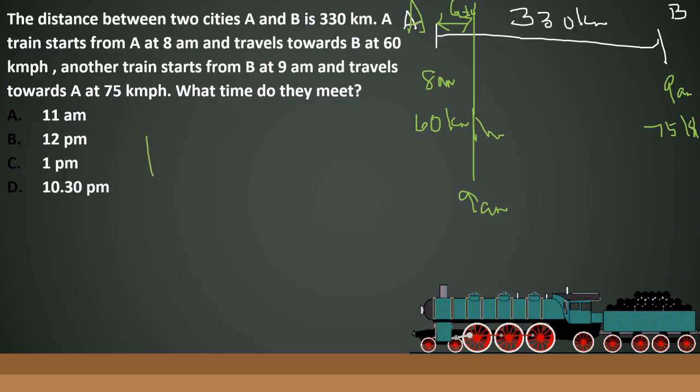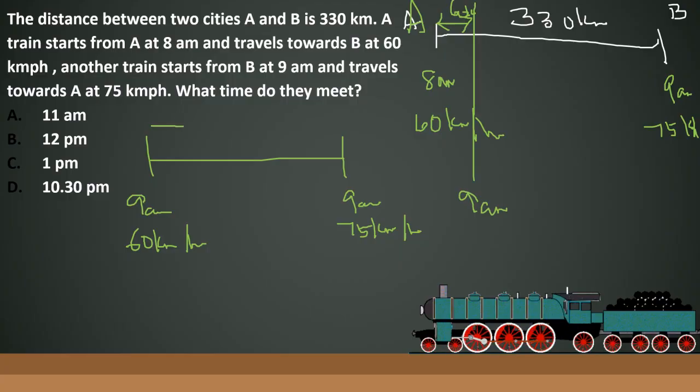So let's say this is the distance, at 9 a.m., and here also at 9 a.m. This train travels at a speed of 60 kilometers per hour, and the other train travels at a speed of 75 kilometers per hour. They are moving towards each other, and the distance between them is 330 minus 60, which is 270 kilometers.